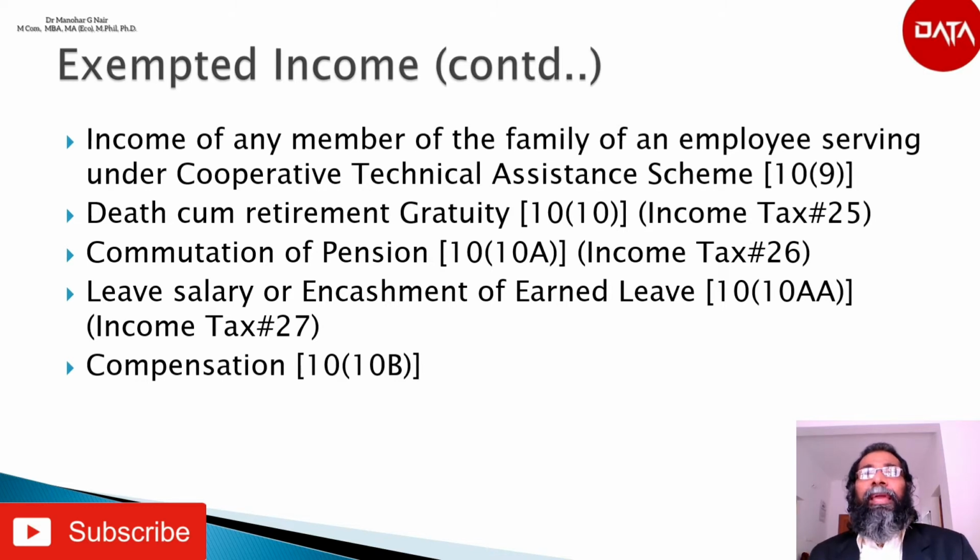Point 1 is an amount calculated in accordance with section 25FB of the Industrial Disputes Act 1947, or the amount notified by the central government, that is rupees 5 lakh, or the actual amount of compensation received.